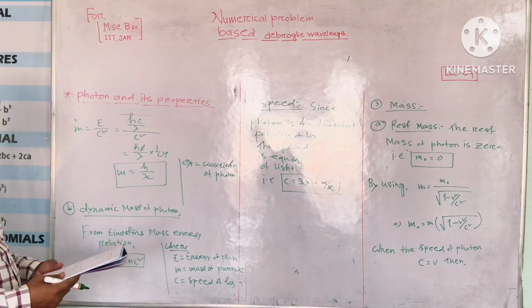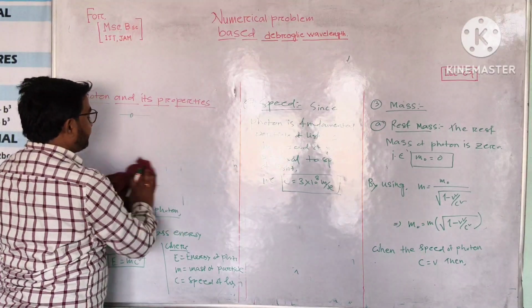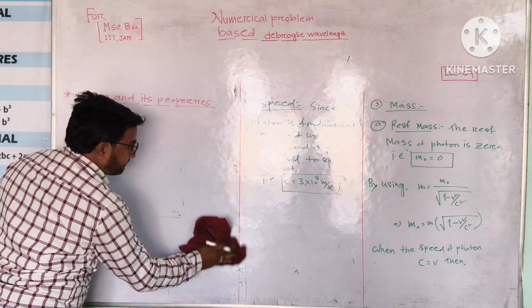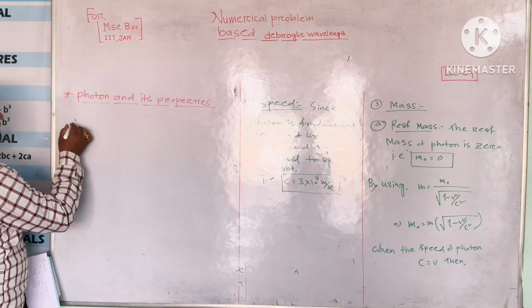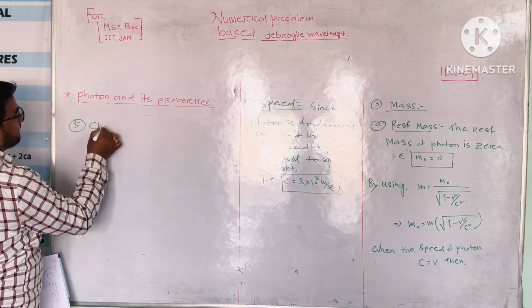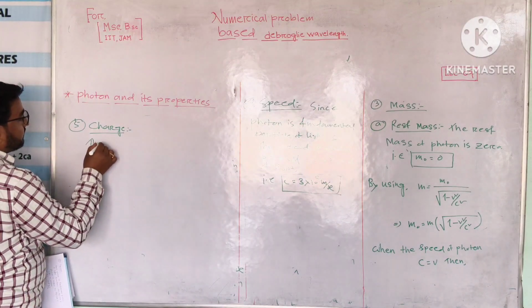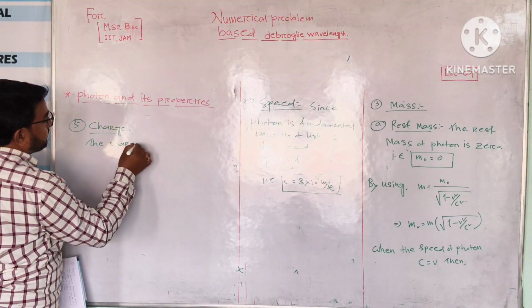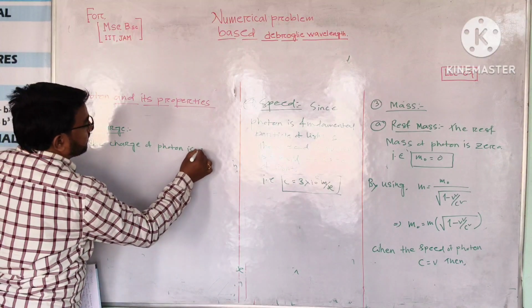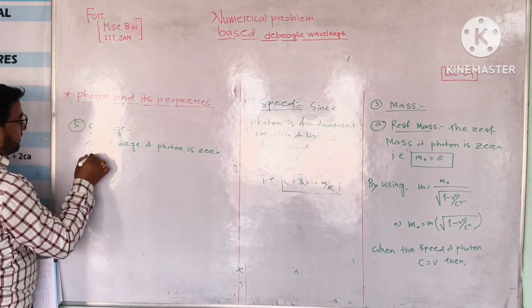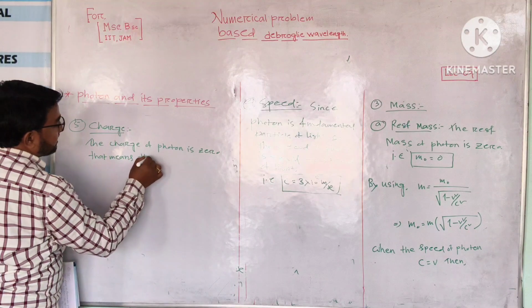Now move on to the 5th characteristics: charge of photon. The charge of photon is 0. That means this is a chargeless particle.